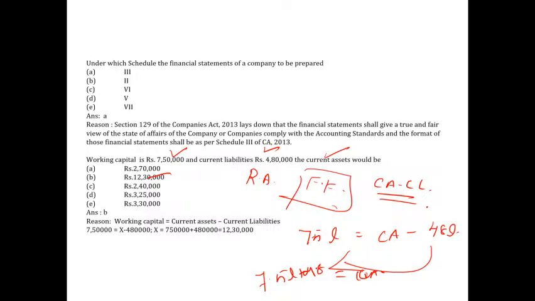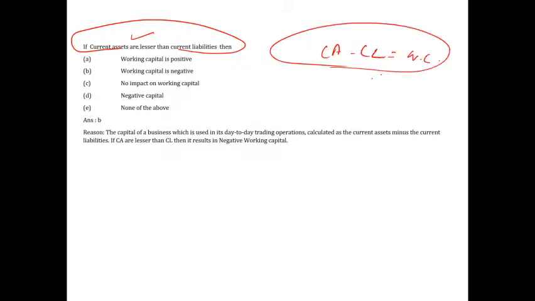All right. Now, if the current assets are lesser than current liability, then what will happen? It is related to the previous question. Remember, current asset minus current liability is working capital. That is the formula actually. Here, current asset is lesser, which means current liability is more, then my working capital is negative. I need more funds.